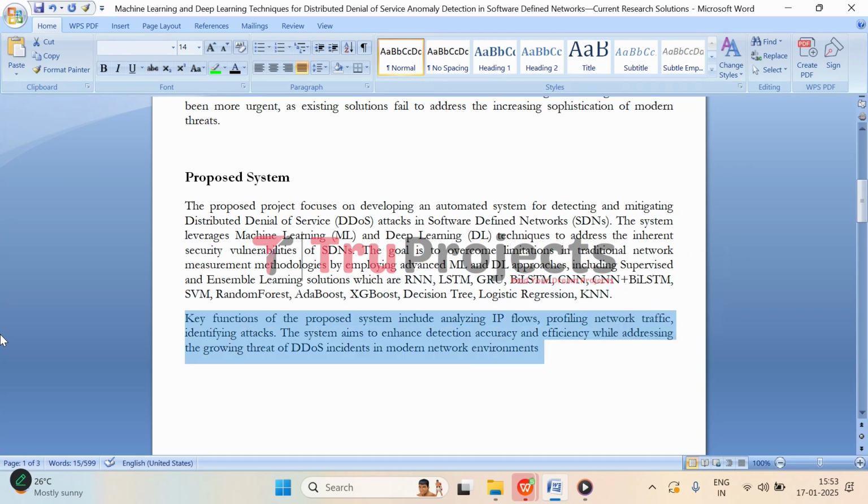And what the system will do is it will analyze the flow of the data across the network, build profiles of what normal traffic looks like, and then spot any suspicious activity that may indicate a DDoS attack. Once the attack is detected, the aim is to make the detection process more accurate and quicker, thus minimizing the impact of the increasing number of DDoS attacks on modern networks. So this is all about the proposed system.